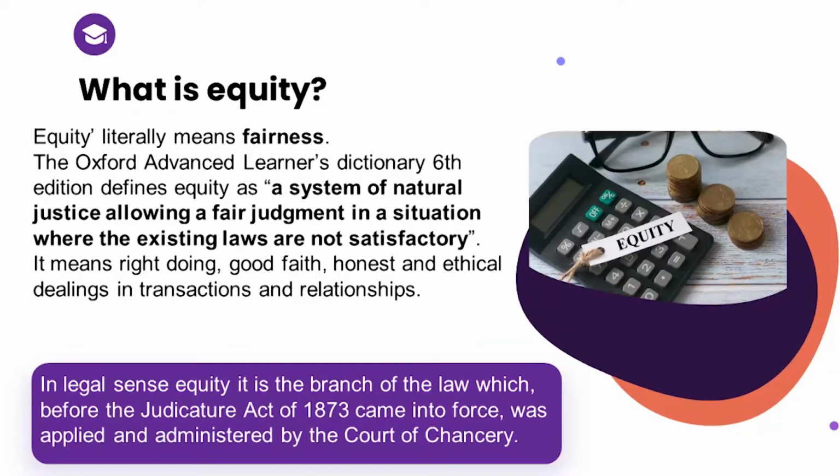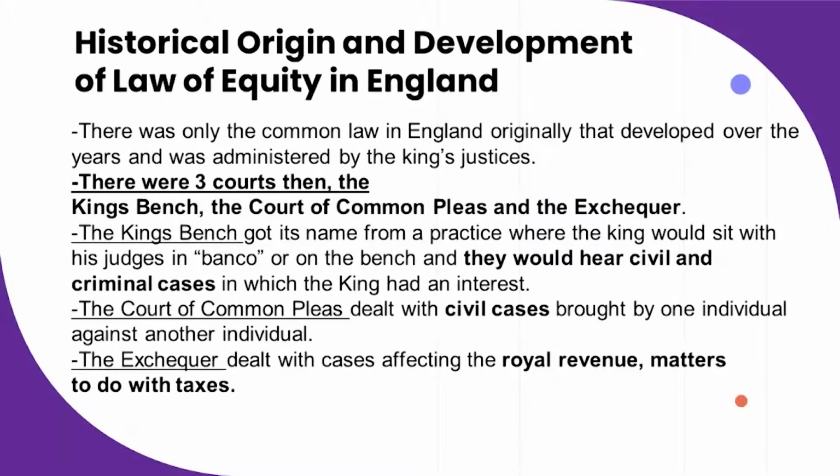So let us now dive into the historical origin and development of the law of equity in England. The most important thing for us to note is that during this time, the common law was the only kind of law which was governing England. And of course, the common law developed over the years and it was administered by judges who were selected by the king. During this time of common law, there were only three courts. We had the King's Bench, we had the Court of Common Pleas, and we had the Exchequer Court.